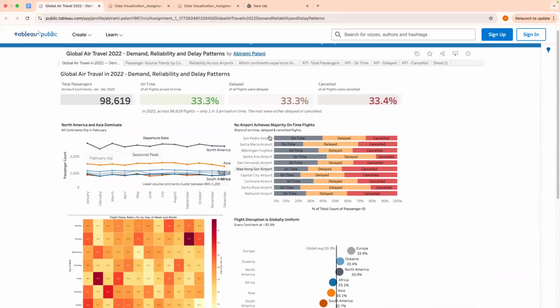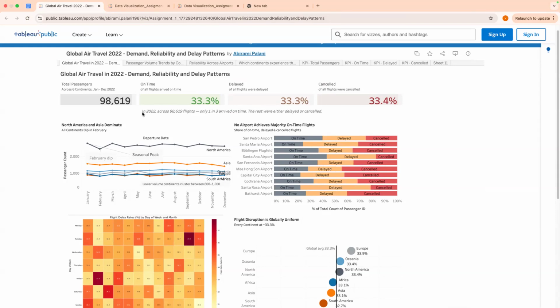Let me see. Global air travel in 2022, demand, reliability, and delay patterns. Again, I think that's a clear title. I appreciate that they've tried to have these overall bands with big numbers. They've tried to have these big metrics that show you, okay, total passengers were considered, and I appreciate the subtitle across 6 continents, January to December, flights on time, flights delayed, and flights cancelled. It looks like flights are cancelled about as much as they're delayed.